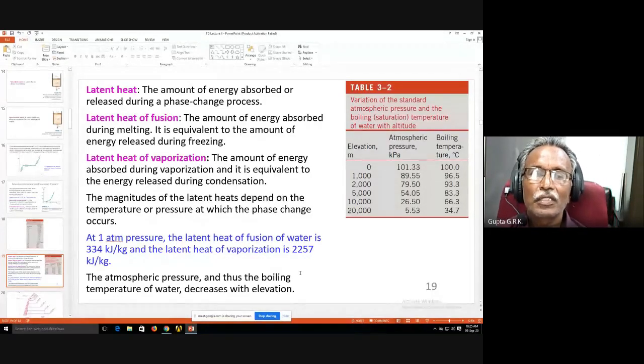The atmospheric pressure, and thus the boiling temperature of water, decreases with elevation. As you go up into the atmosphere, we know that pressure decreases. As the pressure decreases, the saturation temperature or boiling temperature reduces. That's why it is easy to boil water on top of a hill. With less heat, it gets boiled. Pressure and temperature are related, and on the hilltop or mountain top the pressure is low, so its boiling temperature is also low. So at low temperature itself, it gets boiled.